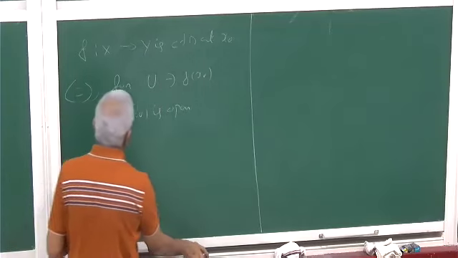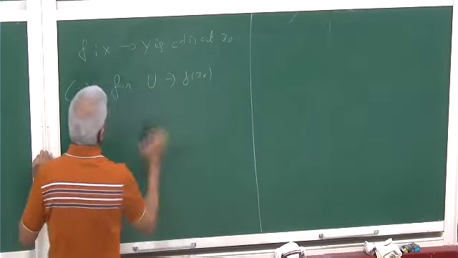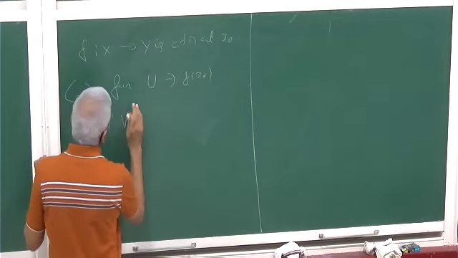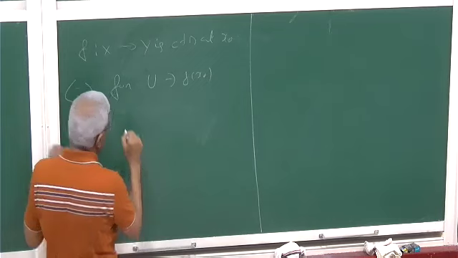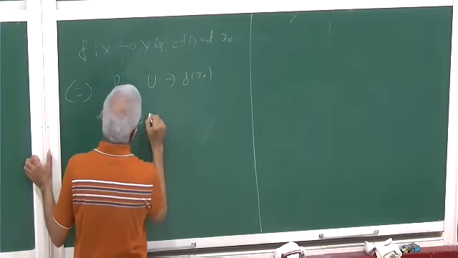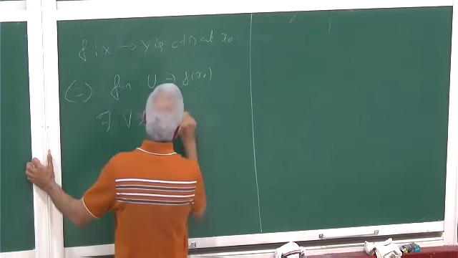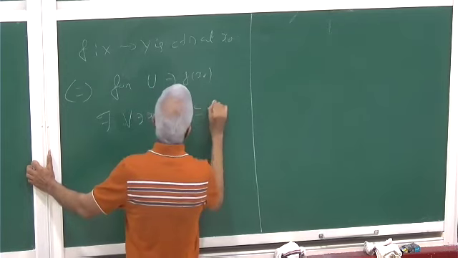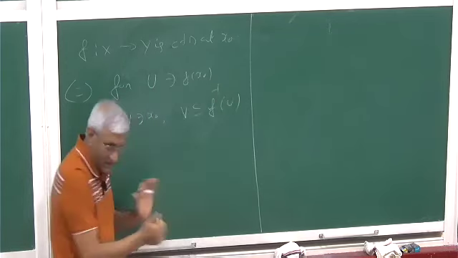What is true is that there exists a v, an open ball or something, with x naught in it, such that v is contained in f inverse of u. This is what it says.